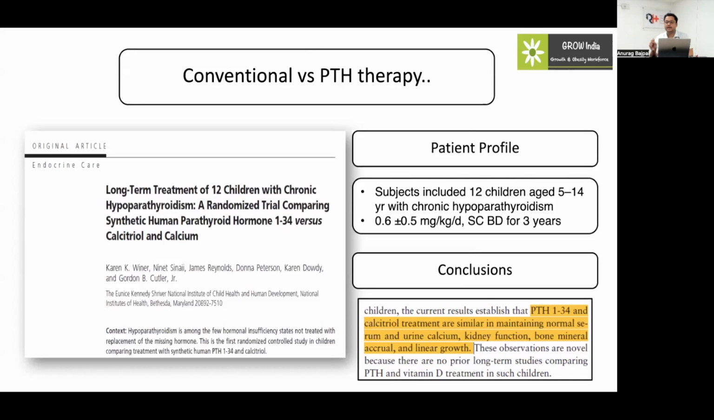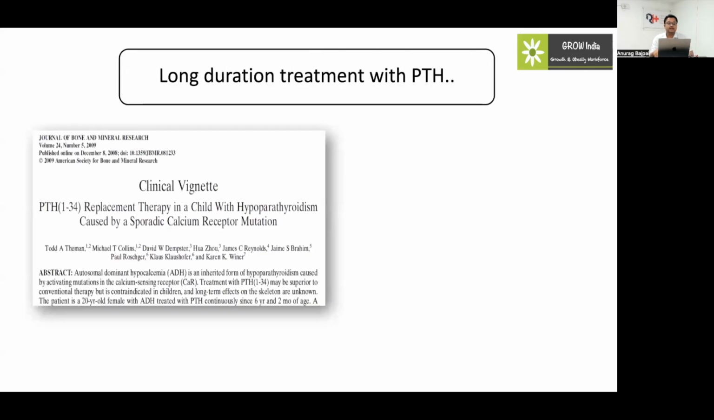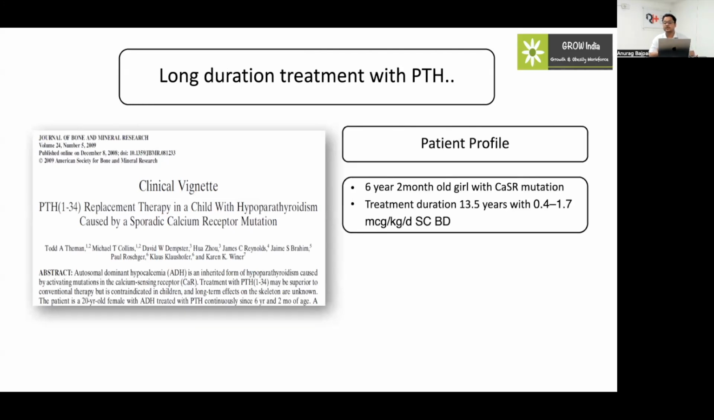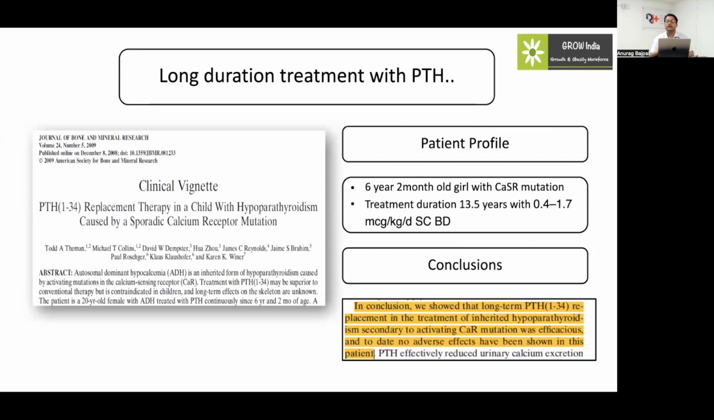So considering the risk of osteosarcoma, they asked whether we can use this on a long-term basis, and whether there is any role for 1-84, the full-length recombinant PTH, and whether it is safe for children. A study in 2009 by Dr. Thiemann and his group treated a 6-year-2-month-old girl with an activating calcium sensing receptor mutation for around 14 years. They concluded that this long duration of PTH therapy in this child didn't show any risk of osteosarcoma or any bone malignancies.